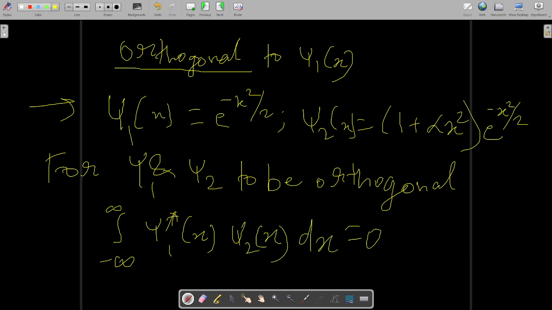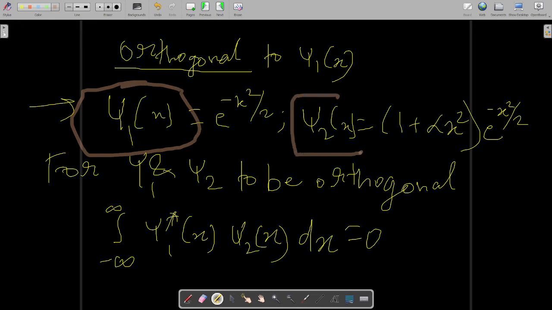I had told you already this orthogonality condition in the previous classes. We take the conjugate of one function and multiply it with the other function. So conjugate of psi 1 we are taking. You could also have done this: instead of taking the conjugate of psi 1, take the conjugate of psi 2 and multiply it by psi 1.